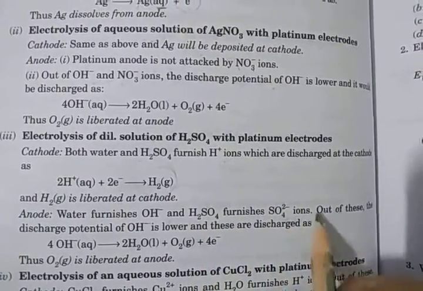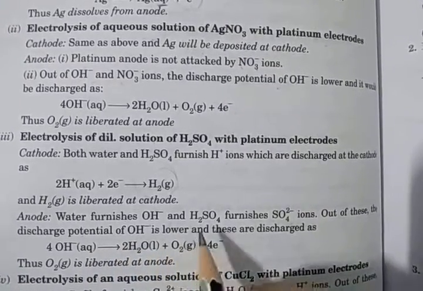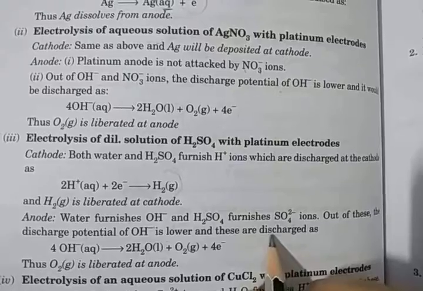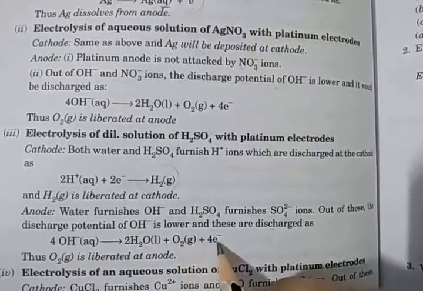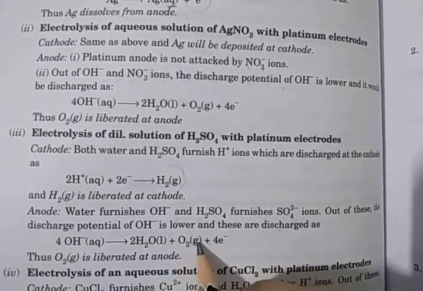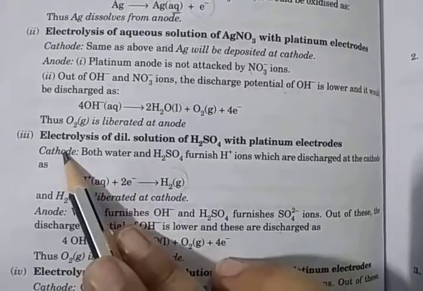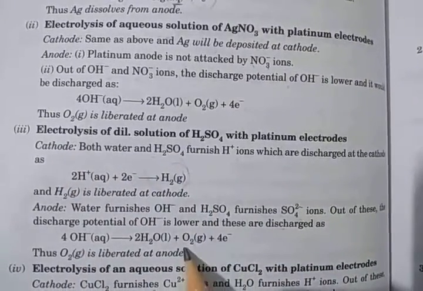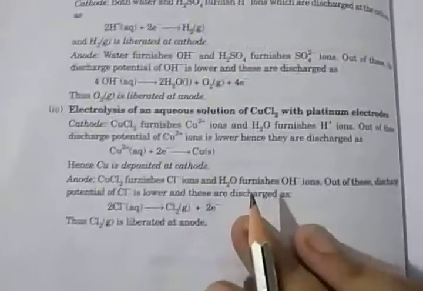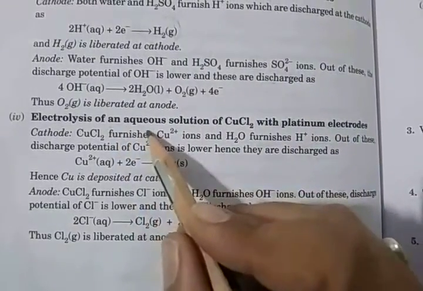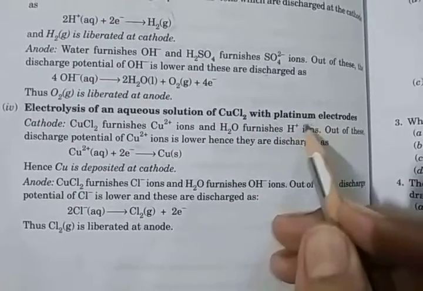Similarly at the anode, water furnishes OH minus ion and sulfuric acid furnishes sulfate ions. Out of these, the discharge potential of the OH minus ion is lower, so these are discharged as 4OH minus converting into water, oxygen gas and 4 electrons. So O2 gas is liberated at the anode. Hydrogen gas is liberated on the cathode and oxygen gas on the anode. Okay, clear?